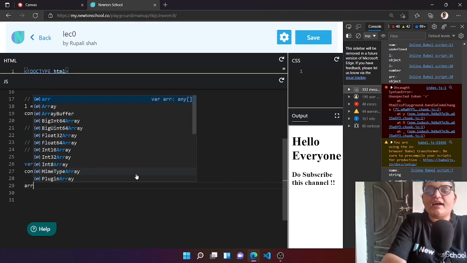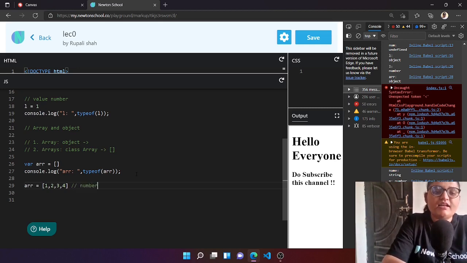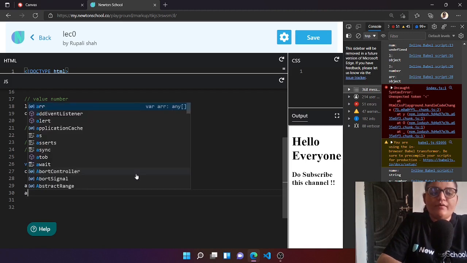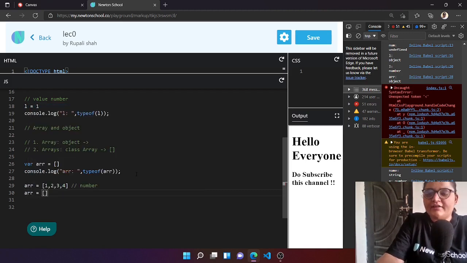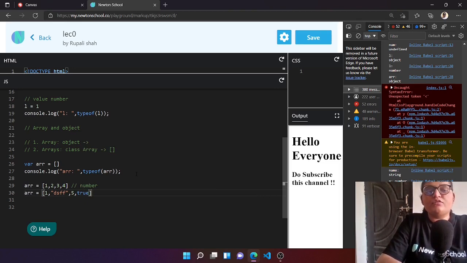That means if you have an array of 1, 2, 3, 4, this array is of number type. But if you have an array of 1, some string, then again 3, then true, which is a boolean type, this would not give you an error, because an array can have multiple types of data in JavaScript.